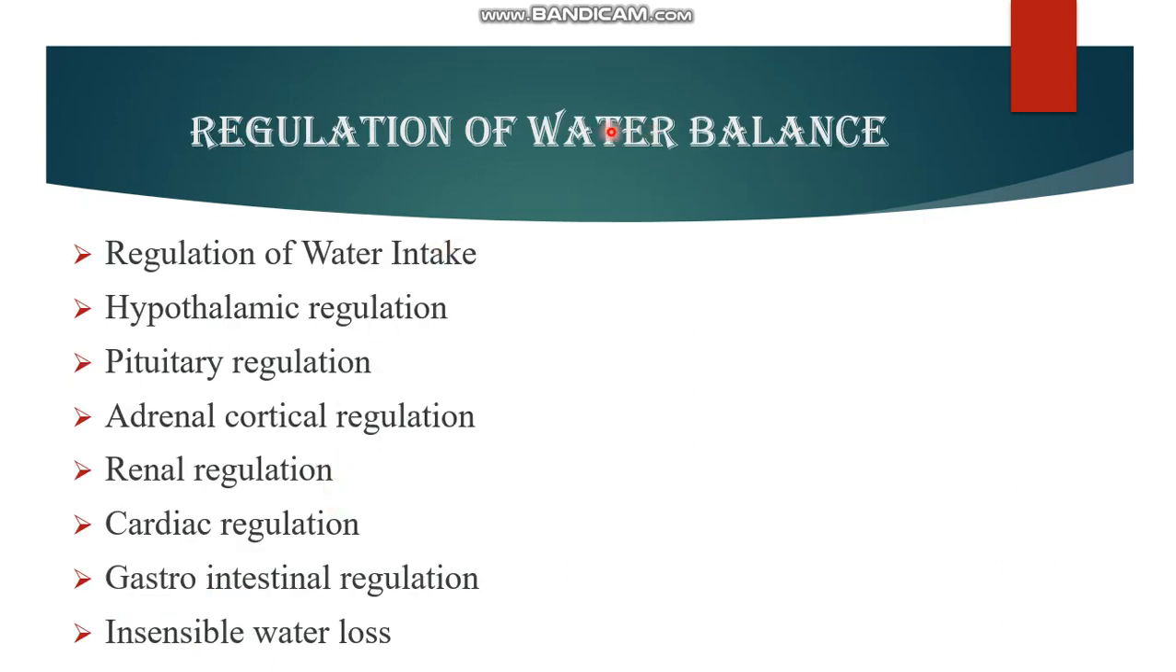Regulation of water balance. First is regulation of water intake, where intake minus output is equal to 0. It means homeostasis is maintained. Then there are hypothalamic regulation, pituitary regulation, adrenal cortical regulation, renal regulation, cardiac regulation, gastrointestinal regulation, and insensible water loss.